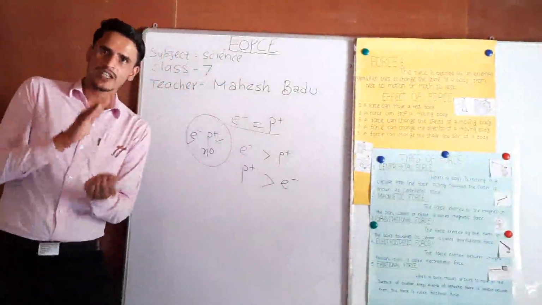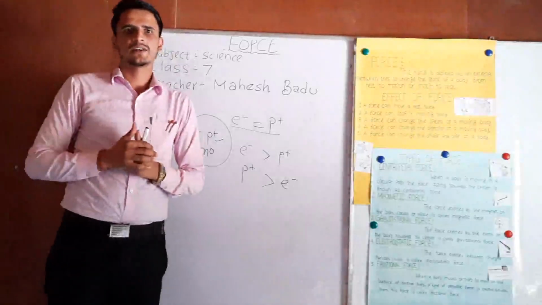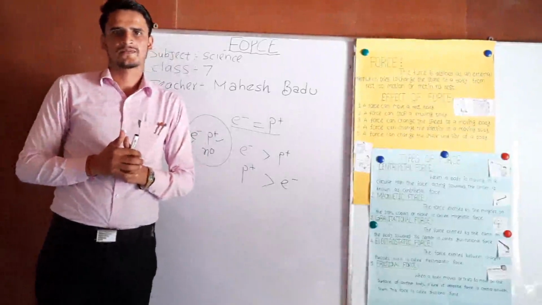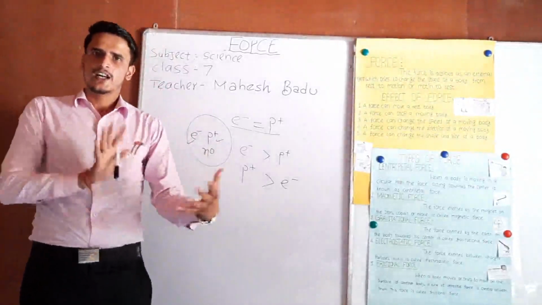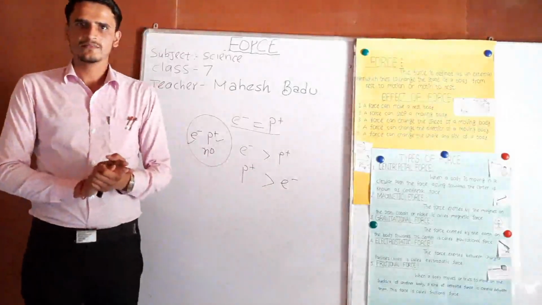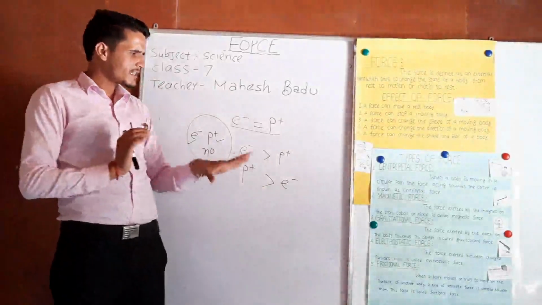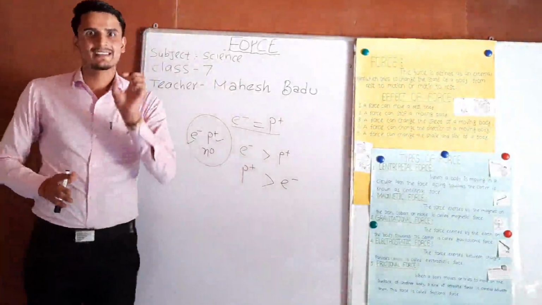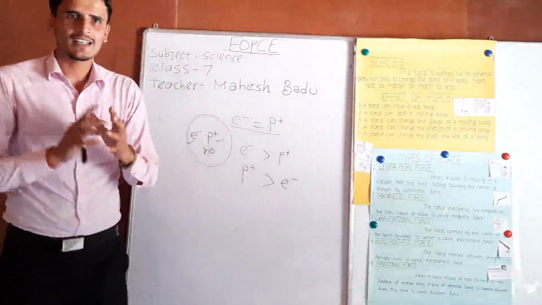This charged comb produces charge on the piece of paper or dust particle, and oppositely charged particles are attracted towards each other. So we can say electrostatic force is the force exerted between charged particles.